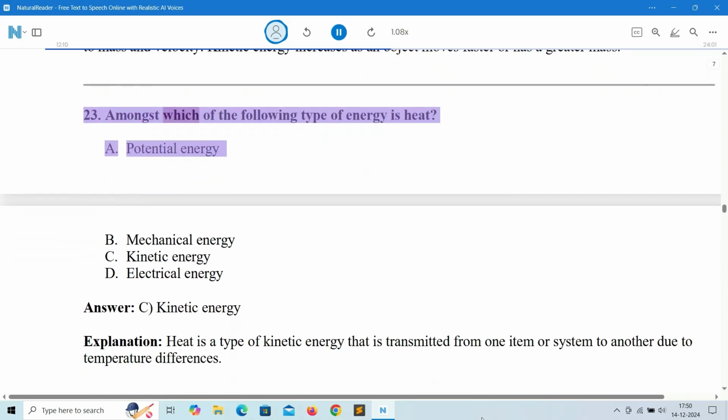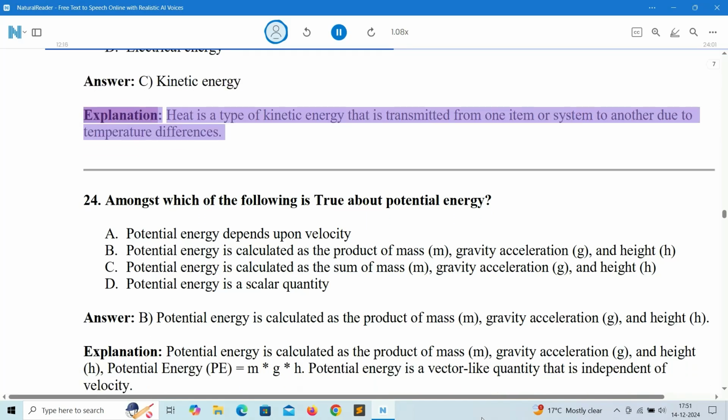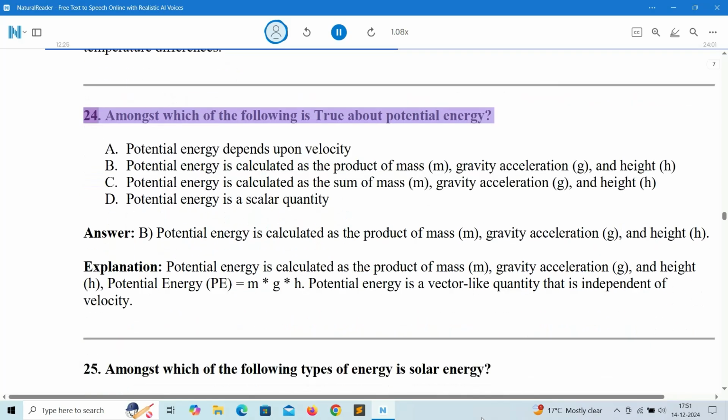23. Amongst which of the following type of energy is heat? A. Potential energy. B. Mechanical energy. C. Kinetic energy. D. Electrical energy. Answer: C. Kinetic energy. Explanation: heat is a type of kinetic energy that is transmitted from one item or system to another due to temperature differences. 24. Amongst which of the following is true about potential energy?